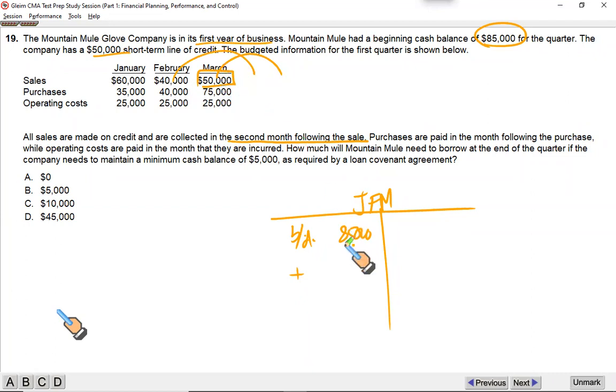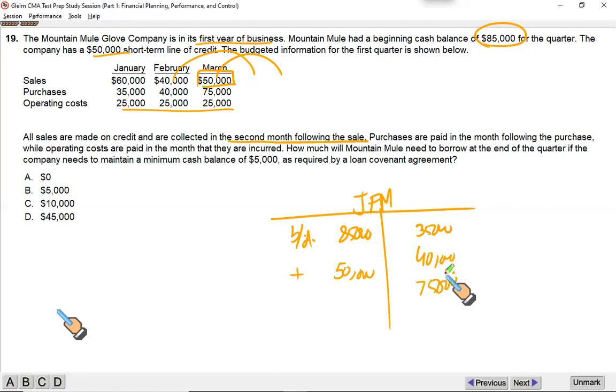So just this 50 will be an inflow. And what you're going to pay: Jan purchase will be paid in Feb. Feb purchase will be paid, 40, in March, and the March purchase will be paid in April. That is beyond the period we are discussing. And these 25, a total of 75, would be paid within the quarter.